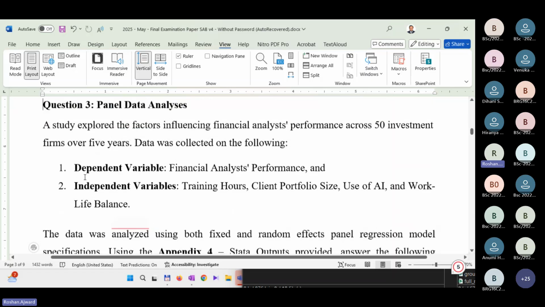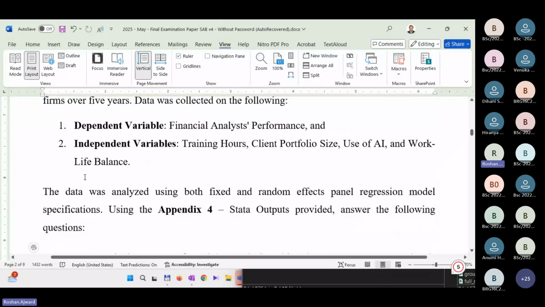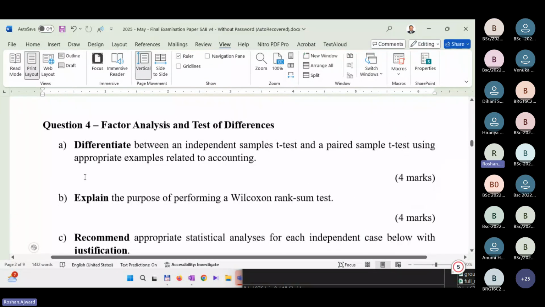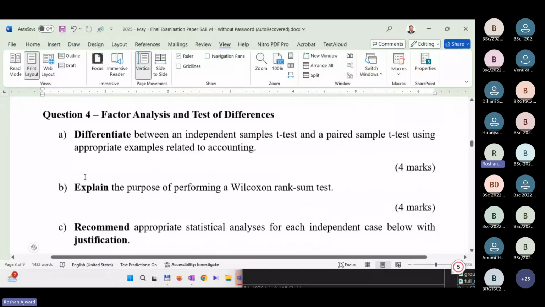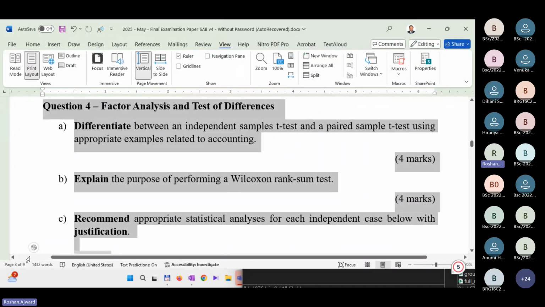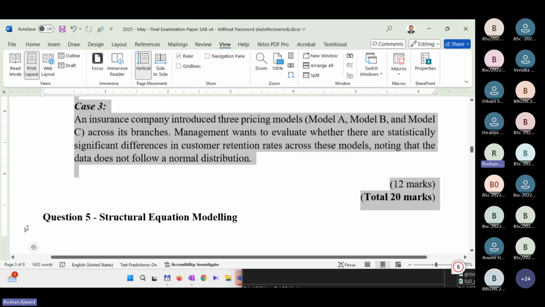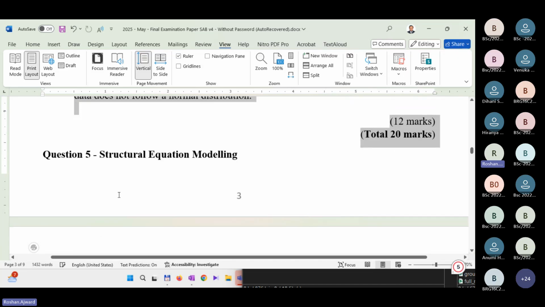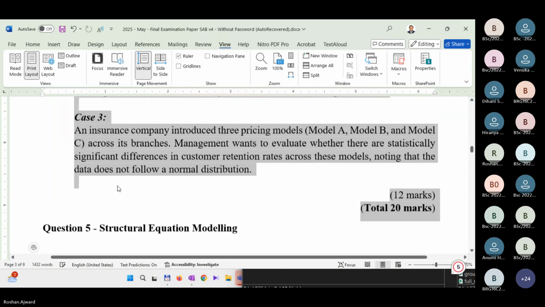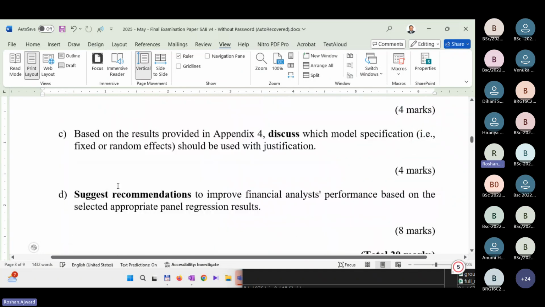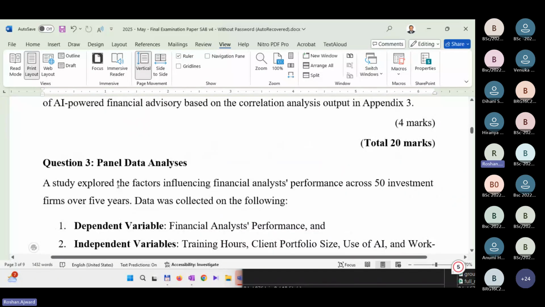Then after this, you have the panel data analysis question. Then after that, you have factor analysis and t-test. These are quite theory-based questions. Practical, but not using Stata outputs. Then finally, we'll have question number 5, structural equation modeling. Okay, Buddha, we'll then have a small break now, and we'll continue with our discussion of panel data analysis.